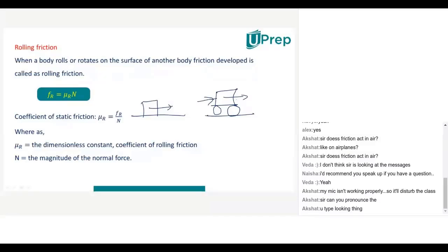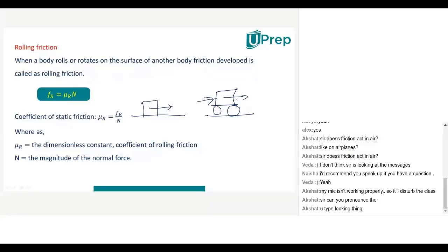Akshat, can you hear me, Akshat? Sir, can you hear me now? Now it is clear. Sir, tell me.